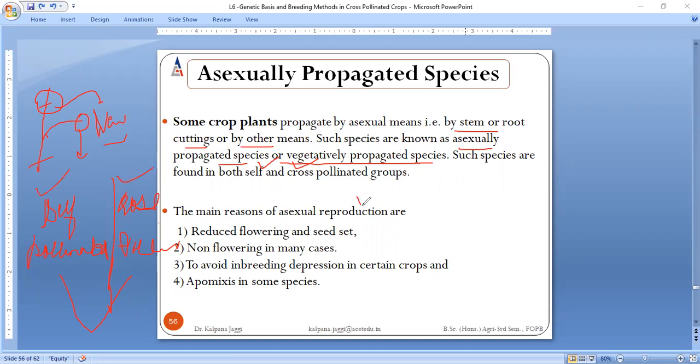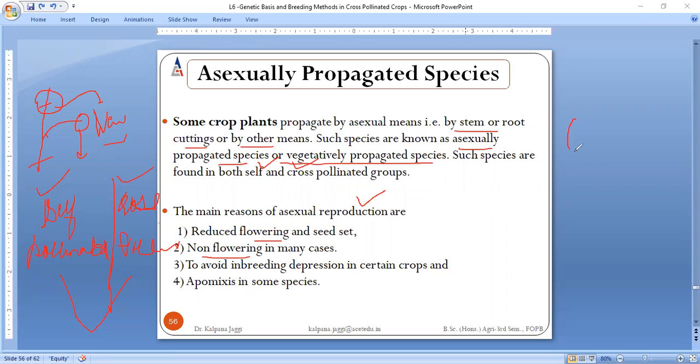Why does asexual reproduction take place? Because the size of the flower can be small, or seed is not setting to the number that it must. In certain cases there is no flower formation at all.